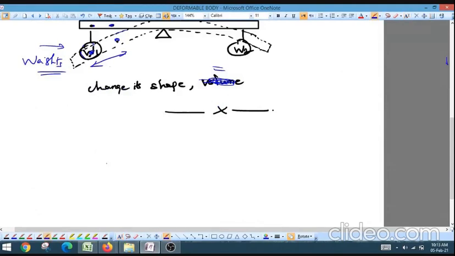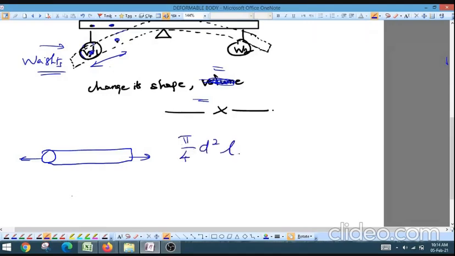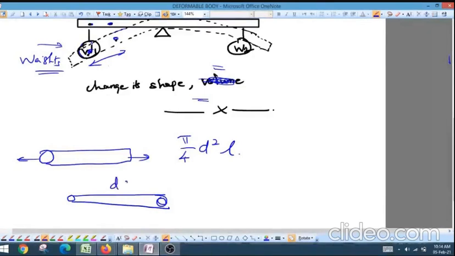Actually, what is said here about the volume is, see, I am having a rod like this, and if I am applying a force, what happens? The volume is same, pi by 4 d square L. If you apply load, what happens? The rod gets elongated, the length will be changing, and at the same time, the diameter will be decreasing. Length will be increasing, and the diameter will be decreasing.